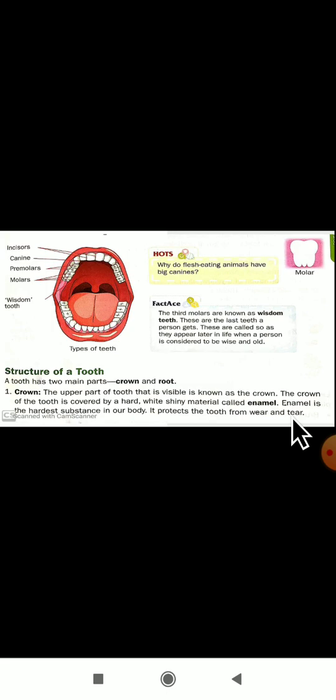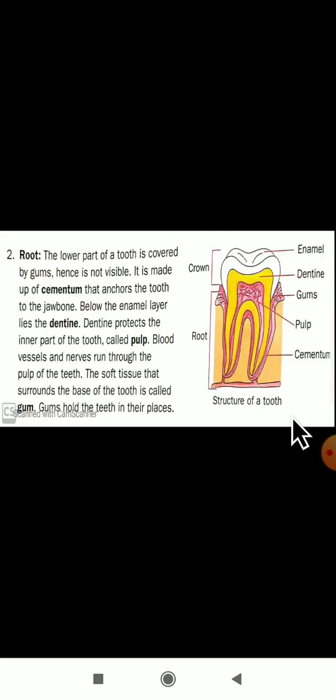That enamel is present above the tooth here, and it is a hard white shiny material. This is about the crown.